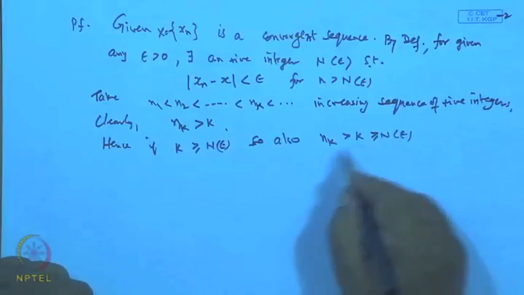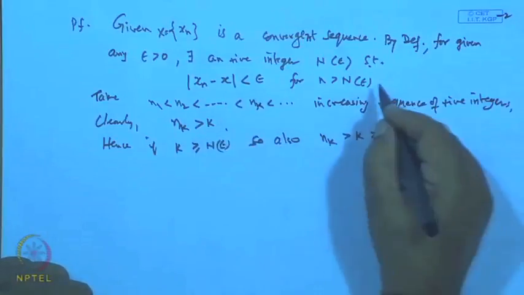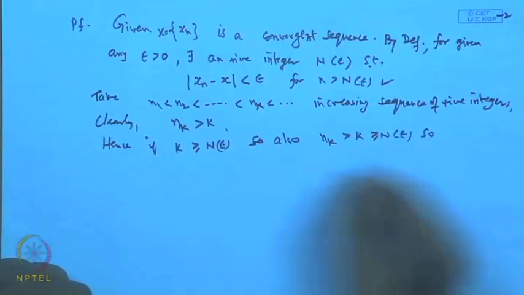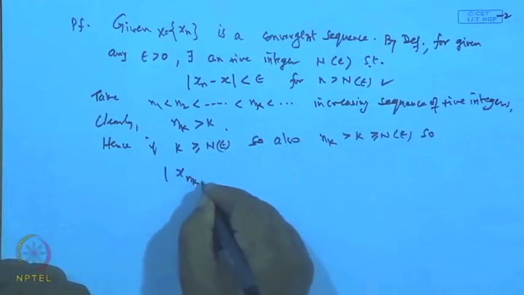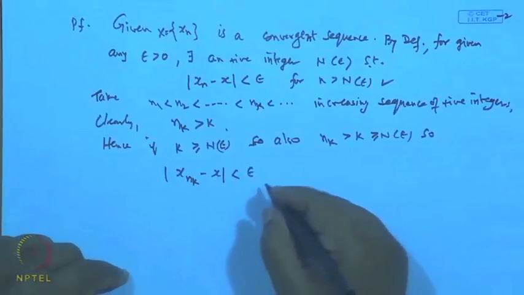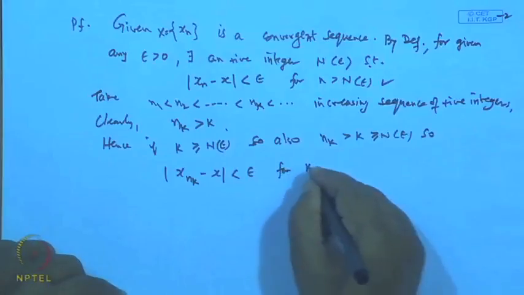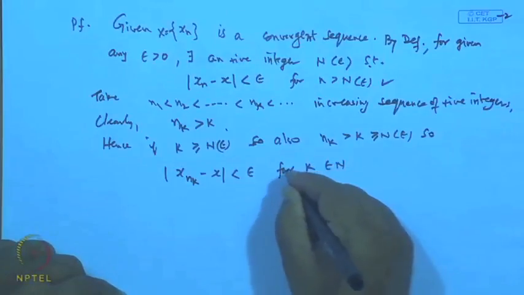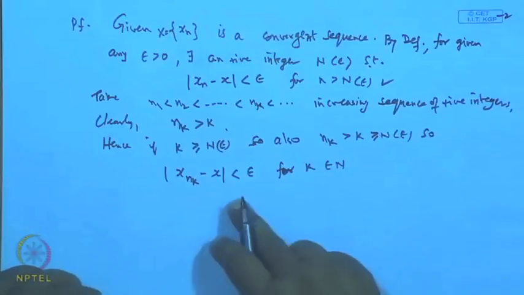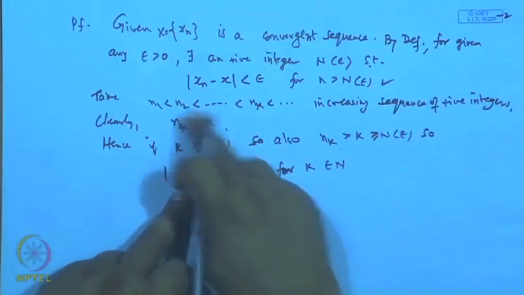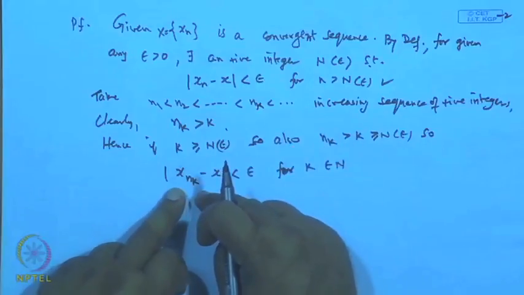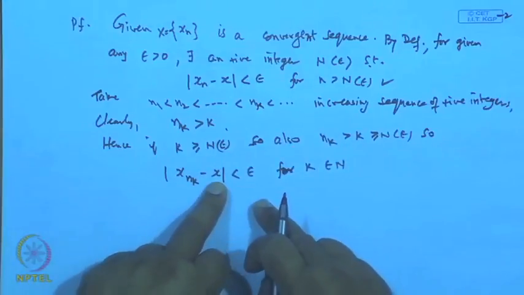Therefore, for these n_k's, this result is true. So, we get mod of x_{n_k} minus x is less than epsilon for all k belonging to the natural numbers N. This is true, and n_1, n_2, ... satisfy these conditions also, which we have shown. Therefore, the subsequence x_{n_k} will converge to x.